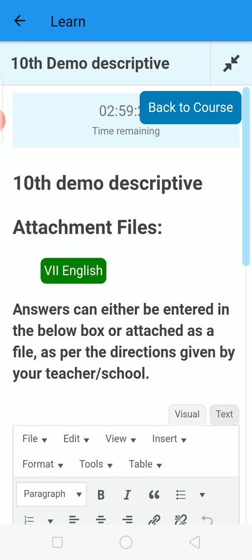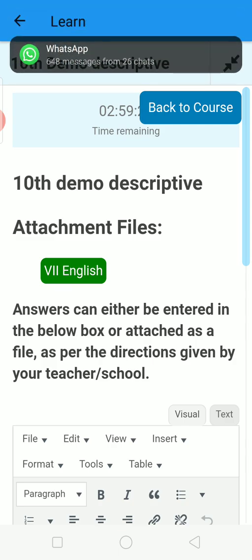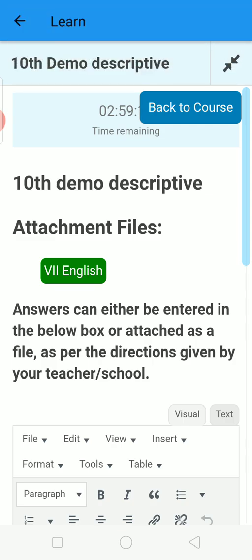And one important thing we have to remember, see upside you can see the time started. It is a 3 hour paper, so 2 hours and 59 minutes remain. In this timing you have to solve the paper by your own words, and in this timing you have to upload the paper.